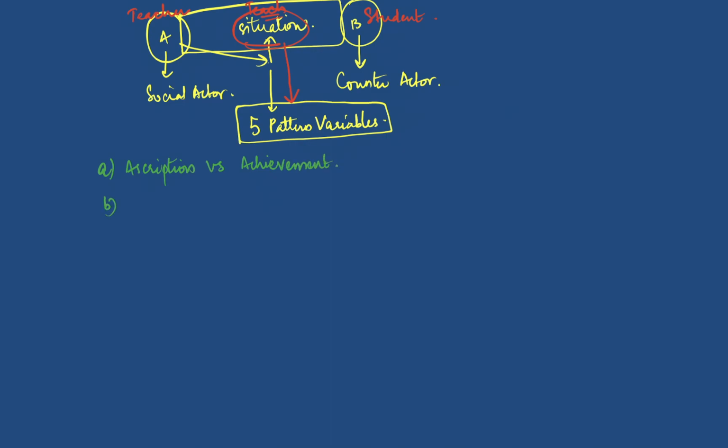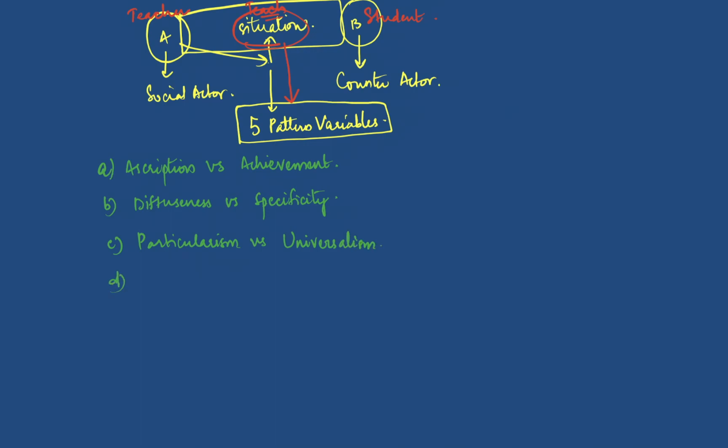The second one is diffuseness versus specificity. The third one is particularism versus universalism.